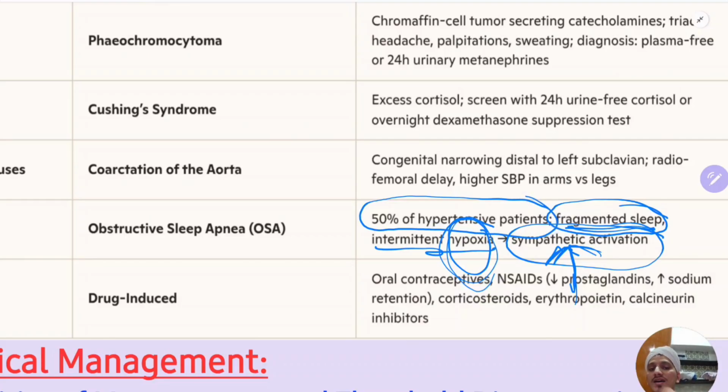So you should see whether the patient is obese, you should see the tonsils, whether there is nasal obstruction, deviated nasal septum, or some turbinate hypertrophy, or enlargement of the adenoid gland, or there can be a history of chronic asthma or a history of COPD. All these patients can have obstructive sleep apnea.